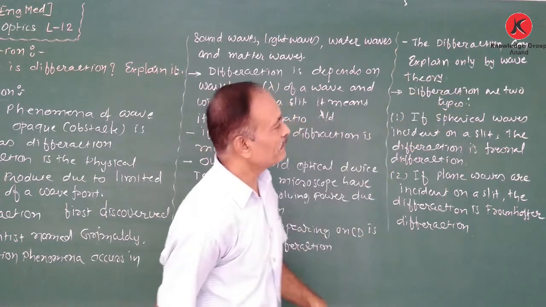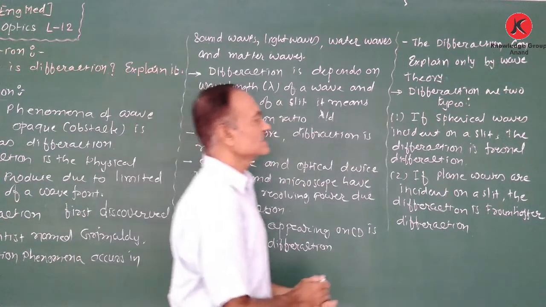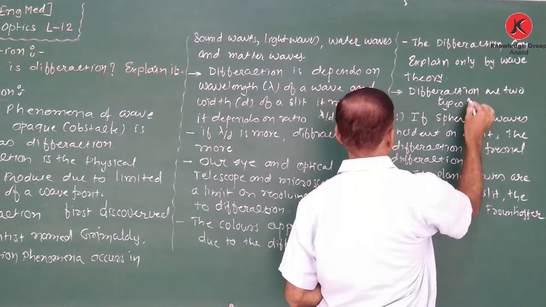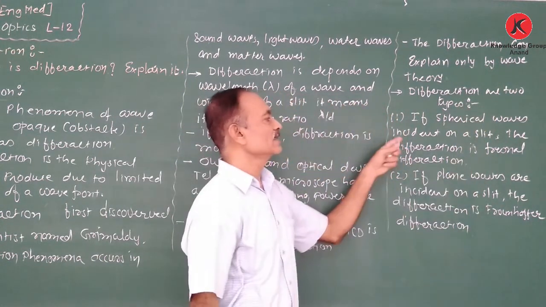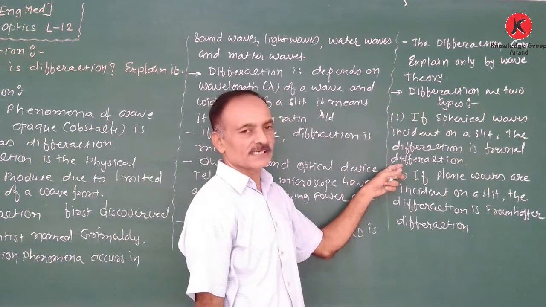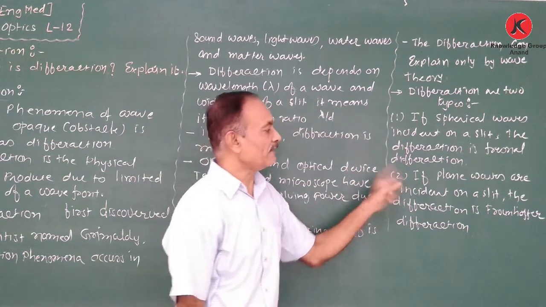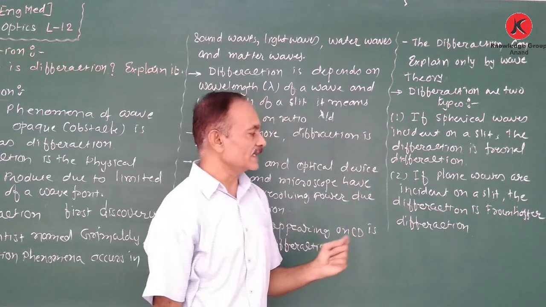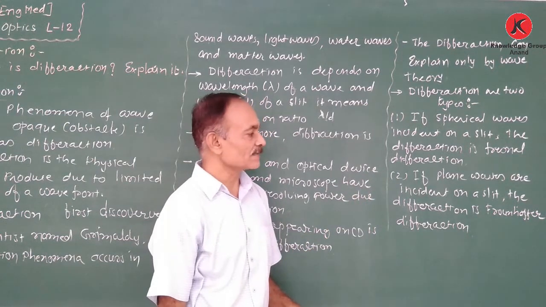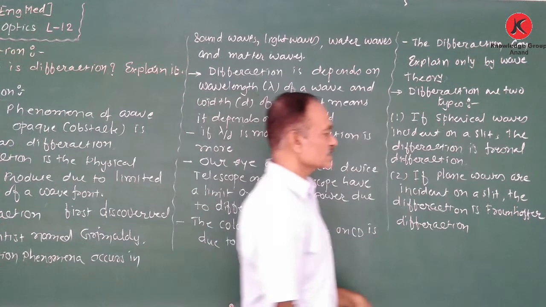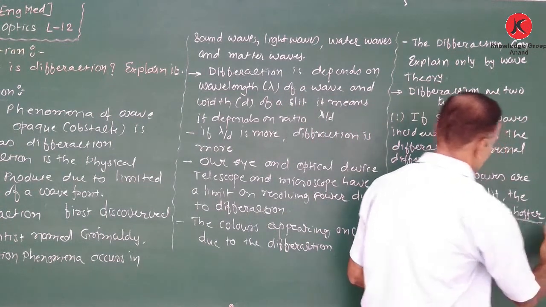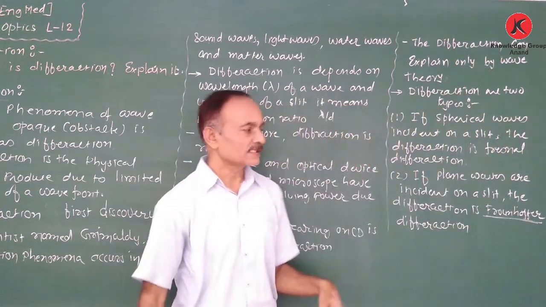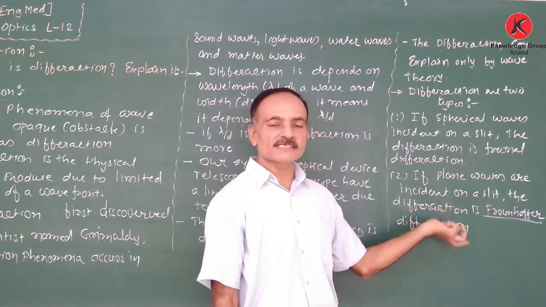Okay. Now the diffraction is of two types. One is, if spherical waves are incident on a slit, the diffraction is known as the Fresnel diffraction, and if plane waves are incident on a slit, the diffraction is known as the Fraunhofer diffraction. In our syllabus, only the Fraunhofer diffraction is included. That means parallel waves are incident on a slit.